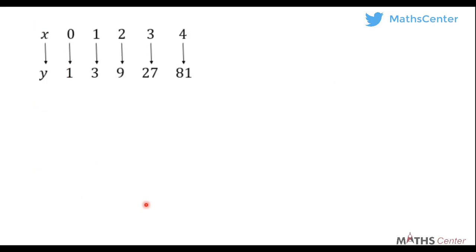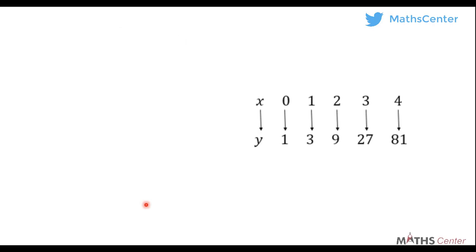Let's look at the next example. We have this mapping here. So x maps onto y. So we quote our general equation. The general equation says that y is equal to A R exponent x minus b. What is A? A is the first element in the codomain. The first element in the codomain is 1. What is B?